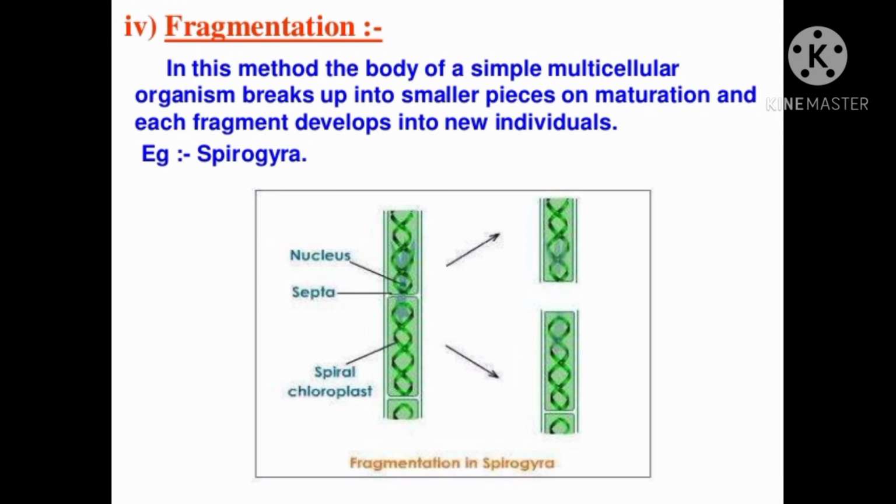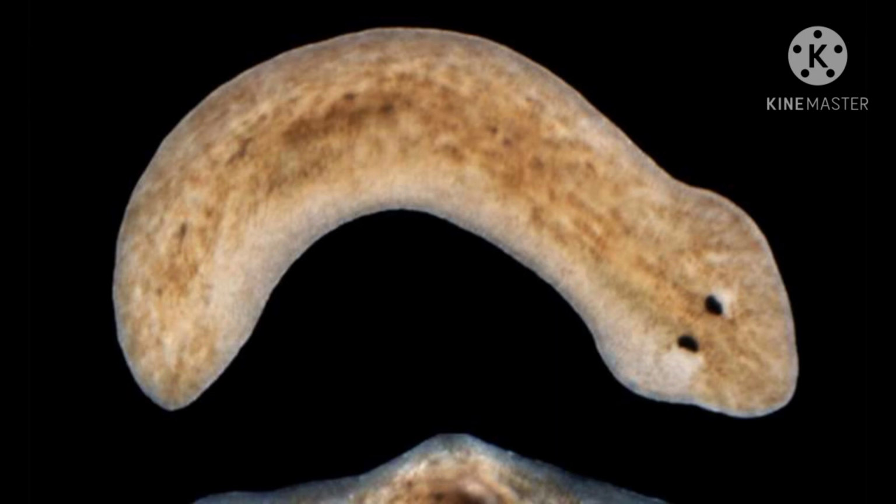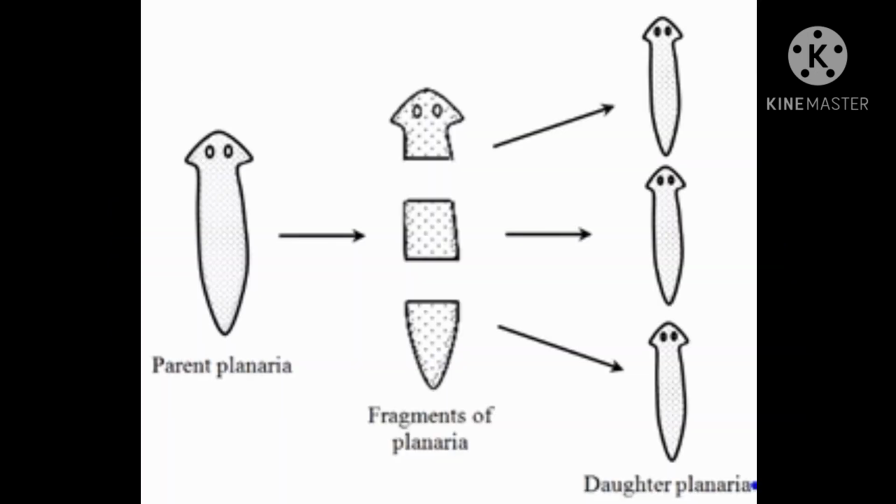Fragmentation is the other example. In this method, the body of a simple multicellular organism breaks up into smaller pieces on maturation, and each fragment develops into a new individual afterward. Here is an example of the planarian. Planarian is a kind of worm, and its body can break up into 8 or 9 pieces, and each piece develops into a mature worm afterward. So this is all about fragmentation.